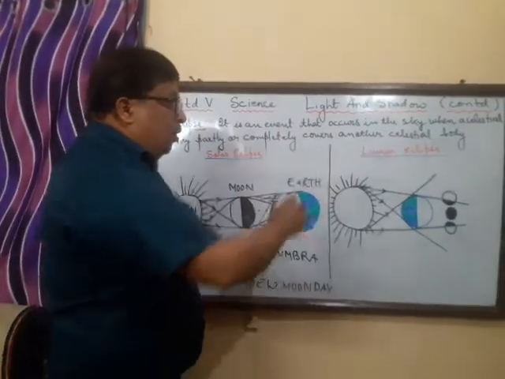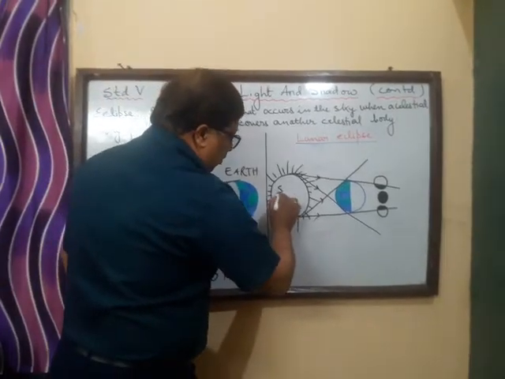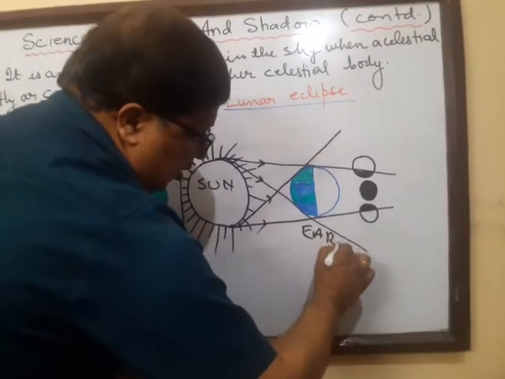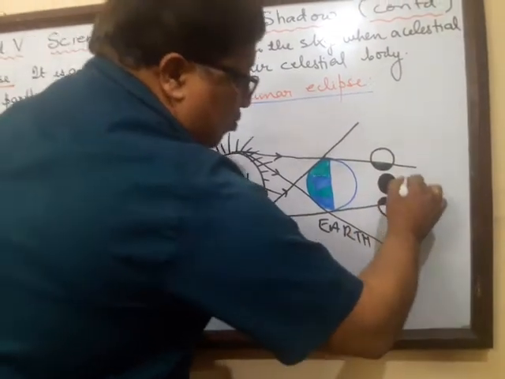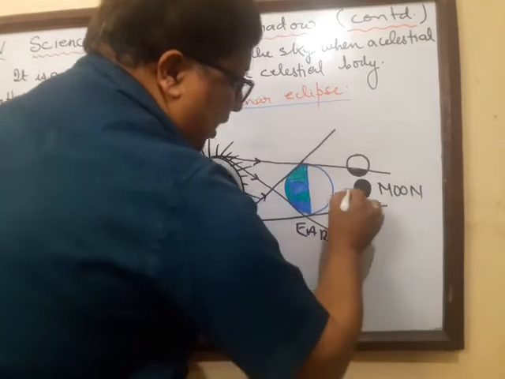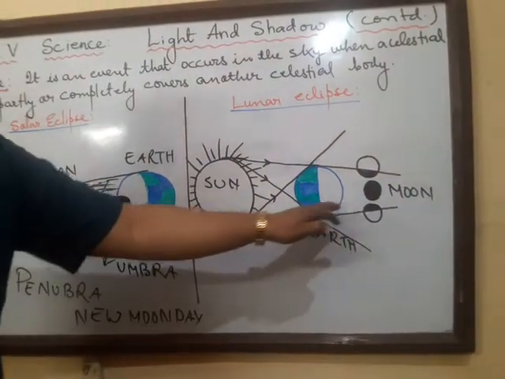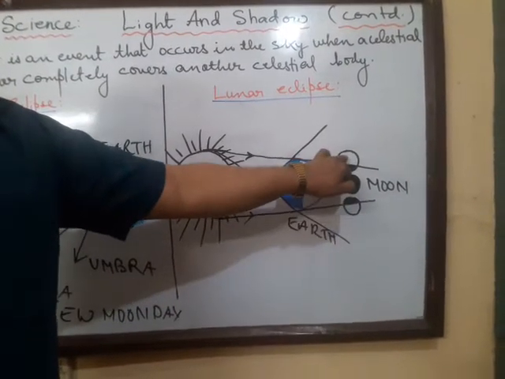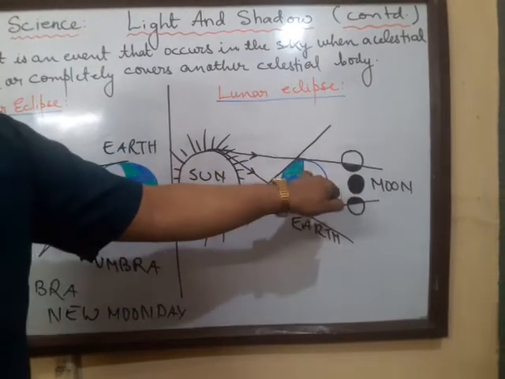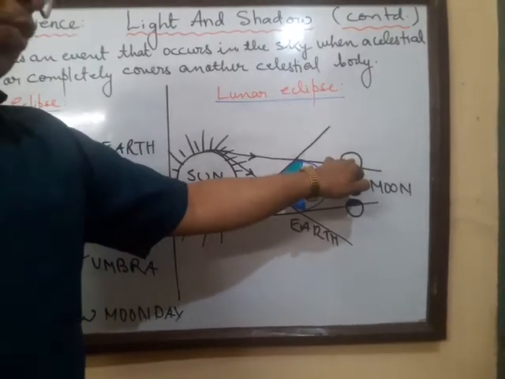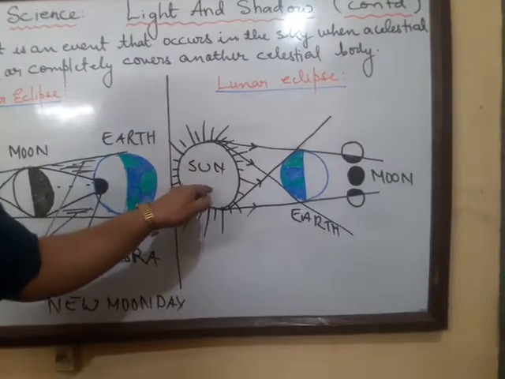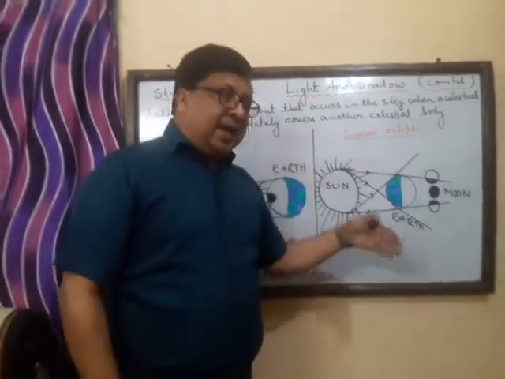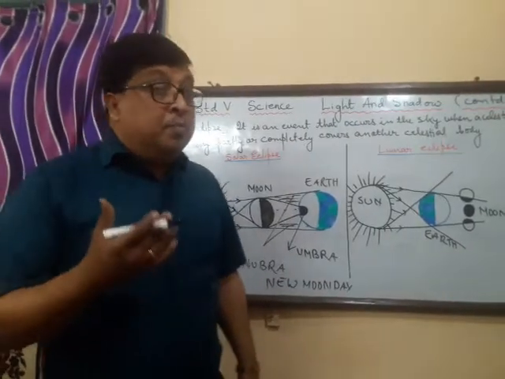Now here about the lunar eclipse. So this is the sun, and this is the earth, and these are the moons. Now here when the moon is in the total shadow of the earth, this is the total lunar eclipse, and here it is partially hidden. So this is partial lunar eclipse. So the earth comes between the sun and the moon, we have lunar eclipse, and that occurs on every full moon day.